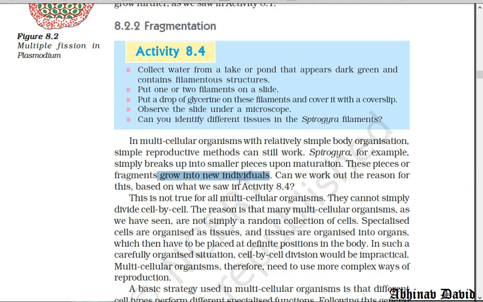But what about a complex multicellular organism like us, like human beings? Can we divide like this? The answer is no.